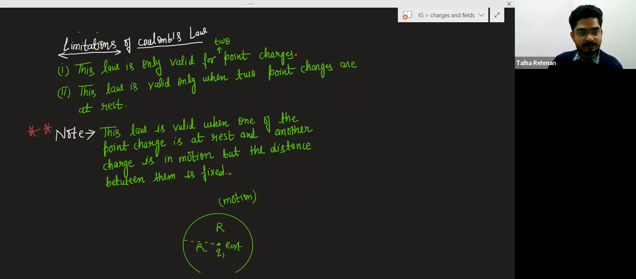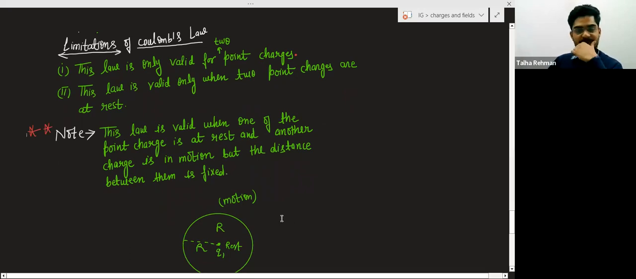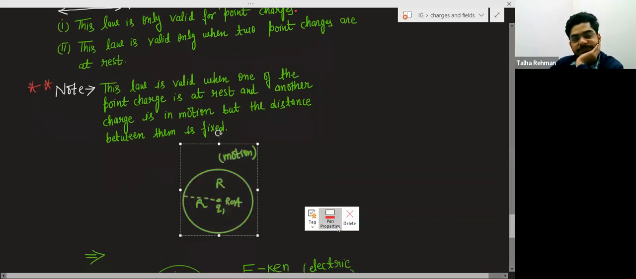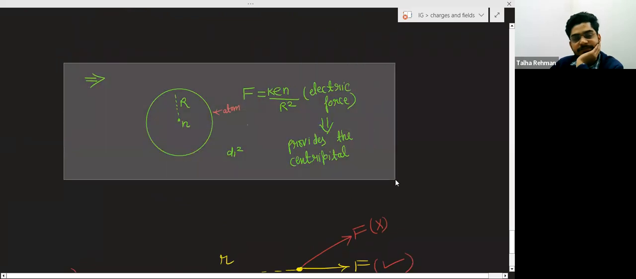This is very, very important. This law is valid when one of the point charges is at rest and the other charge is in motion, but the distance between them is fixed. So I think we should change this statement: this law is valid only when one of the point charges is at rest. But you can manage it, I think. So for example, this is the case here.